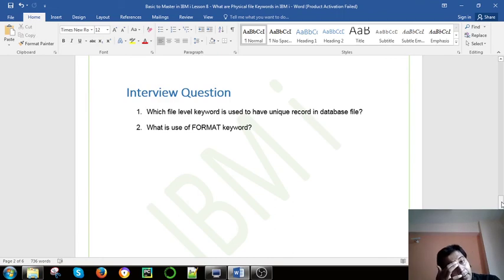So let's see which file keyword is used to have a unique record in a database file. I have given you the explanation. That's the unique keyword, right? It is a file level keyword. And what is the use of the format keyword? So format is something you use when you want to declare the same structure of a physical file again in some other physical file. So you can use the format keyword, so you don't need to declare each field in that file, right? So this is a very important keyword, right? So this is all about the physical file keywords, right?